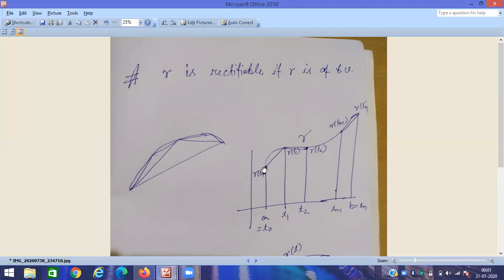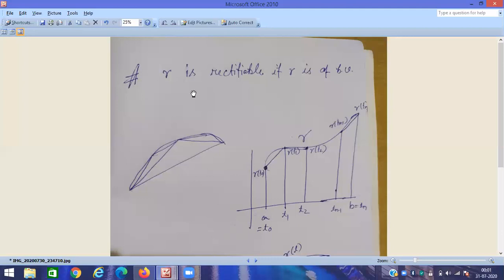So the distance between gamma(a) and gamma(b), but they are not a straight line. Gamma(a) and gamma(b) are joined by the path, which is the structure of this curve. To get the length of this path, we take help of the concept of line segments. Then we have this concept of partition.